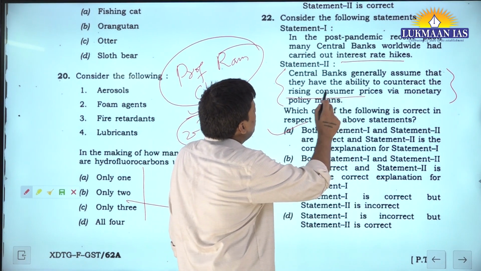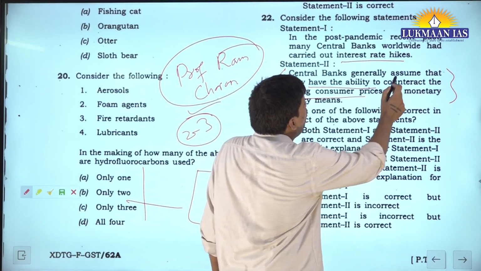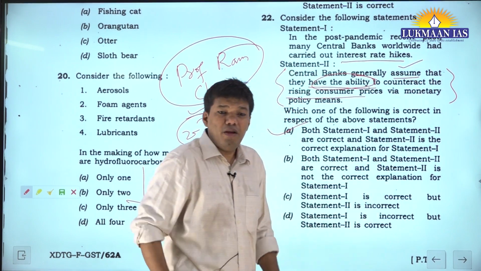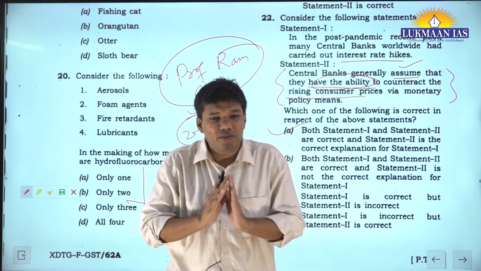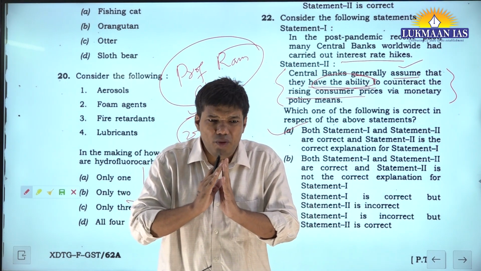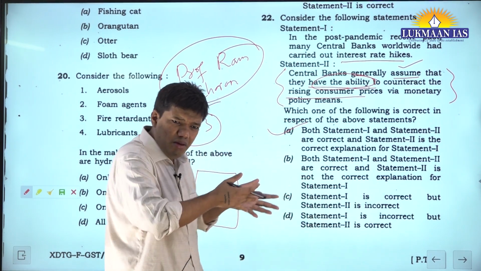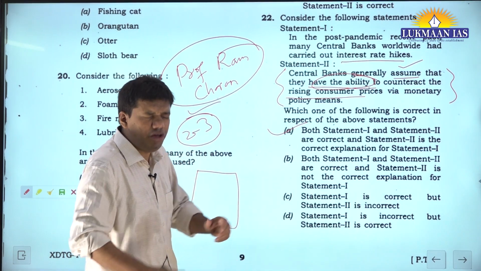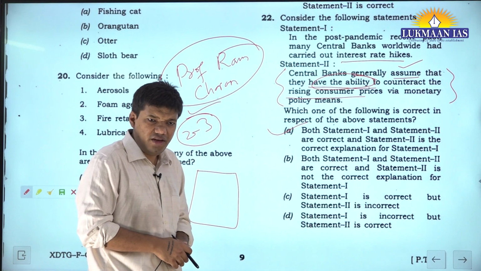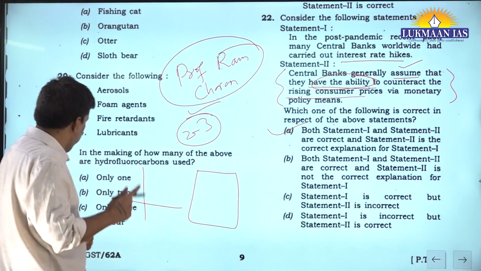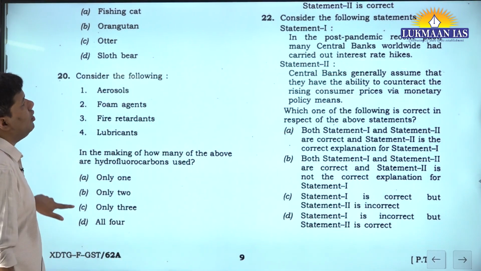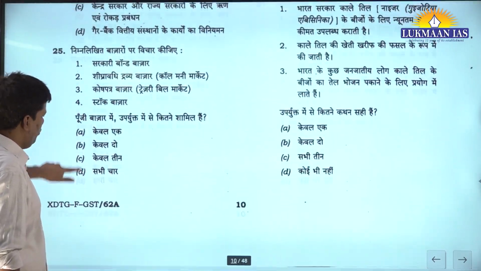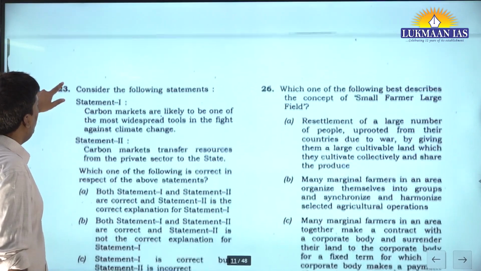Now see this. Central banks assume that they have the ability. Why have they used the word assume? Because classical economists did not give much weightage to monetary policy. They say real factors are more important than monetary factors. Fine. So if you relate this question with the previous lecture, I'm sure your understanding will be better. Now let's see this question.